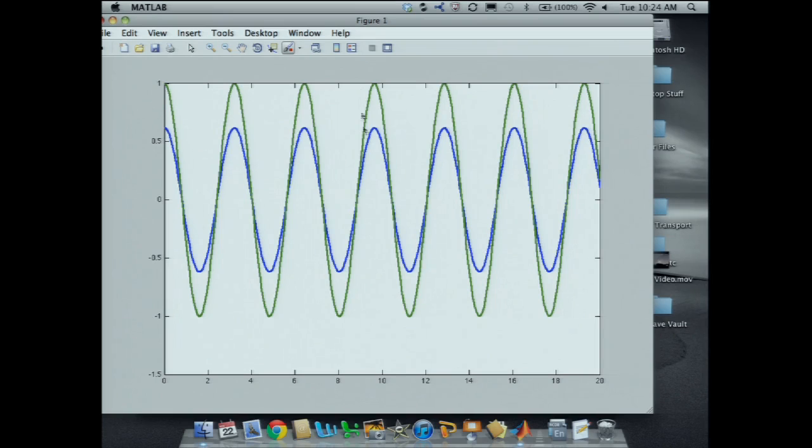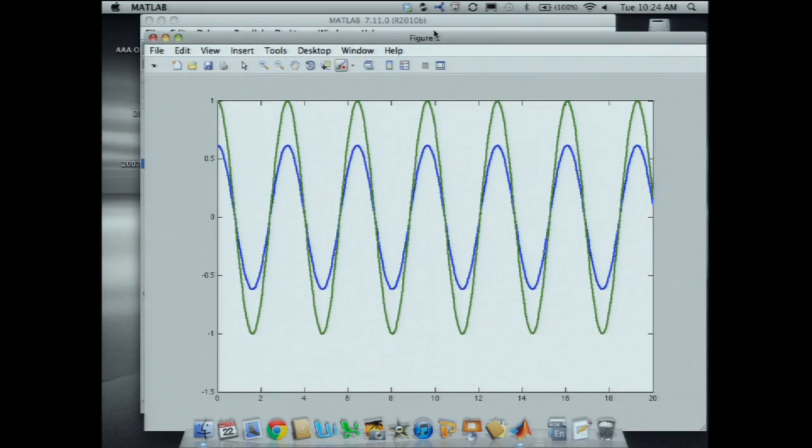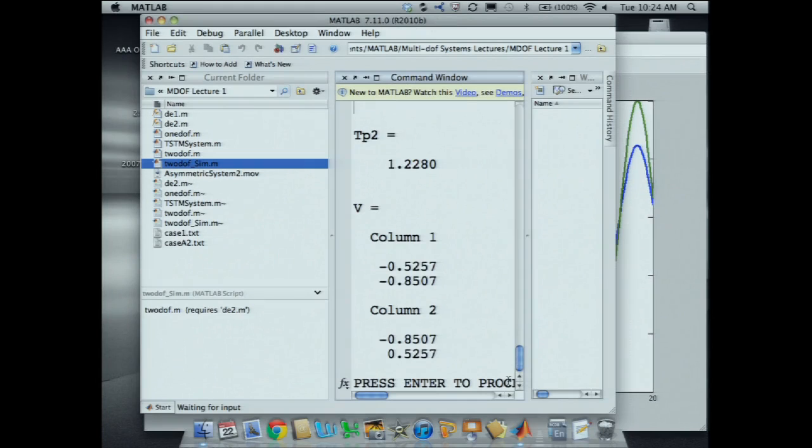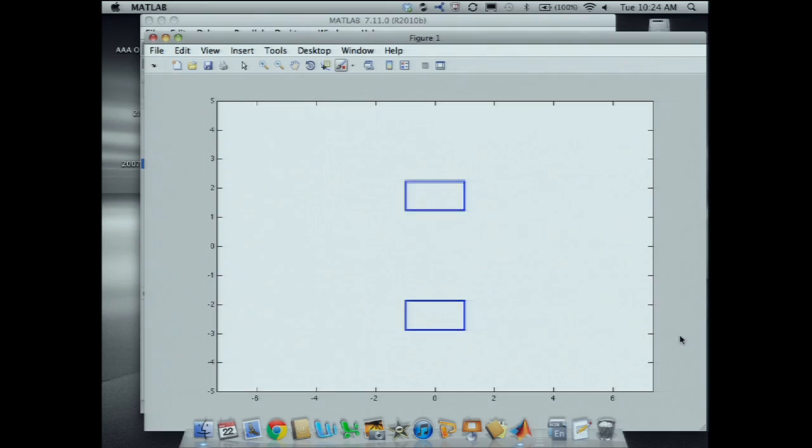Okay, now watch closely. Let me see if I can do this. This requires a little dexterity, which is always in short supply here. I have to hit this, and this.